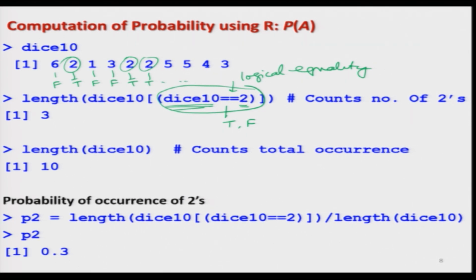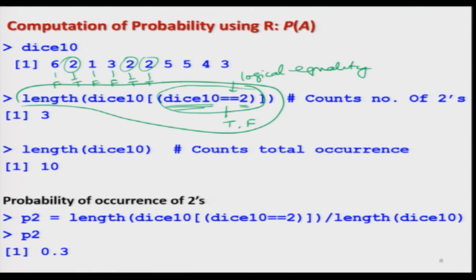So, it is simply going to count the number of true values in this vector, and then I am trying to find out the length of the resultant vector. So, this command, length of dice 10 where dice 10 is logically equal to 2, will give you the total number of observations in the data vector which are exactly equal to 2. And then I am finding out its length, so it will give me the total number.